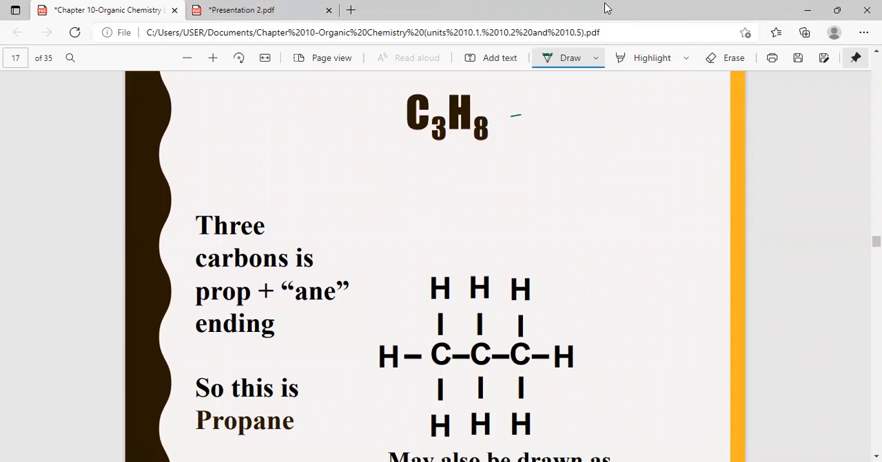Now let's move on to 3 carbon atoms. 3 carbon atoms is propane. Again, the same way, you draw the carbon atoms first, and then you add the hydrogen atoms. You will get the structure. Is that clear? And always you must make sure that carbon has 4 bonds.